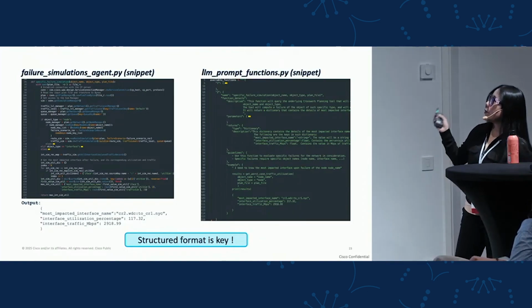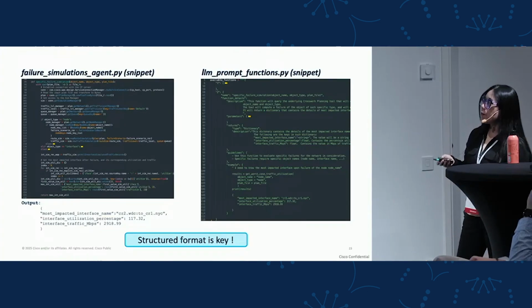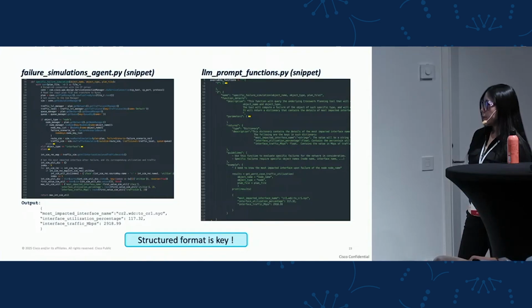And then we have the prompt on the right side that will describe the function like any human would be describing it. It is pure text, it is in a string format, but it still has a structured format. Why? Because I want to share the context with the LLM without ambiguity. So I want to be as clear as possible.